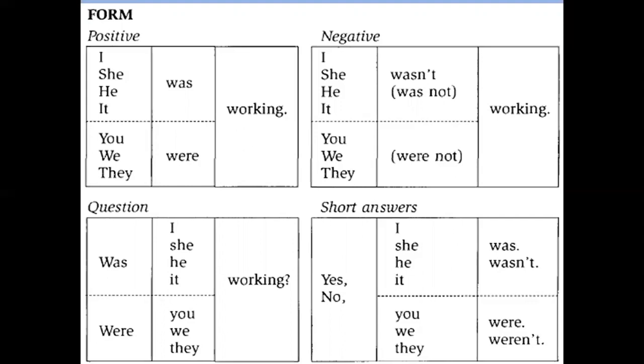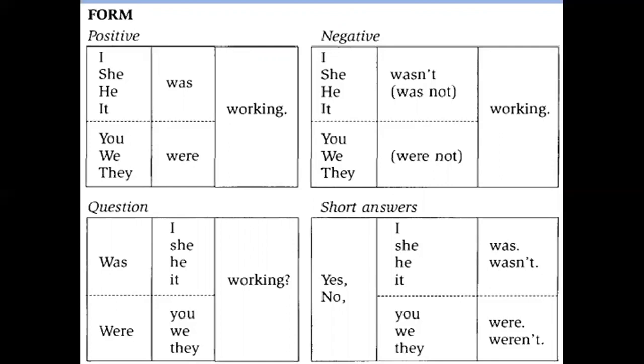Then we add base form plus ing. You, we, they, plus were. Then we need the verb in the base form plus ing. So I was working, she was working, he was working, it was working. You were working, we were working, they were working.